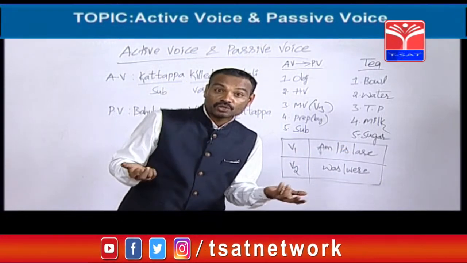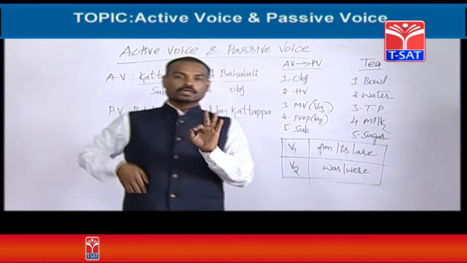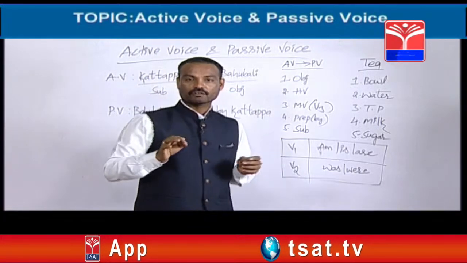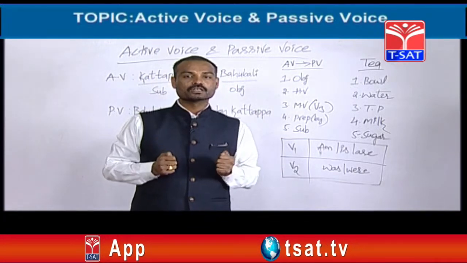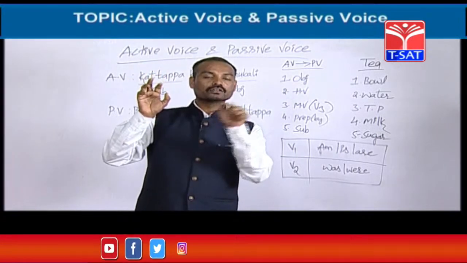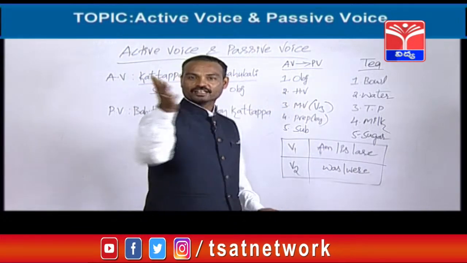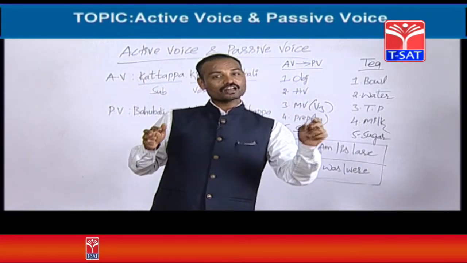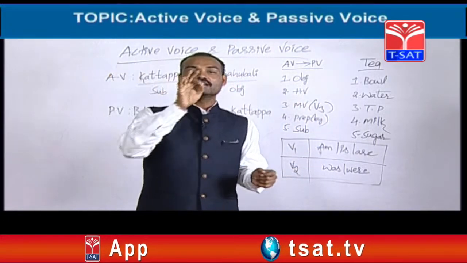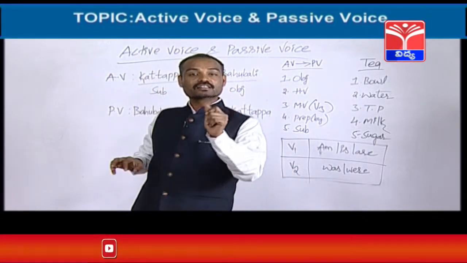But friends, if you want to get good marks on this topic, you must know at least 300 to 400 verb forms. Very, very important. Come on, tell me, what is the second form of walk? Walked. Third form? Walked. Wow, that's great. What is the second form of talk? Talked. Third one? Talked. Excellent. Walk, walked, walked. Talk, talked, talked. Fine. Next, ask, asked, asked.